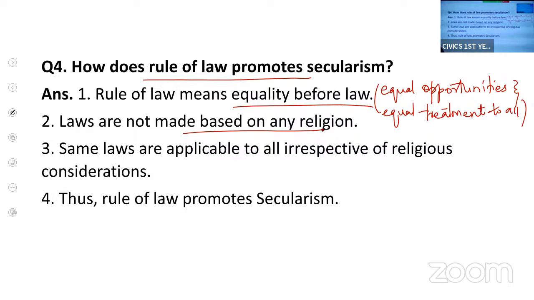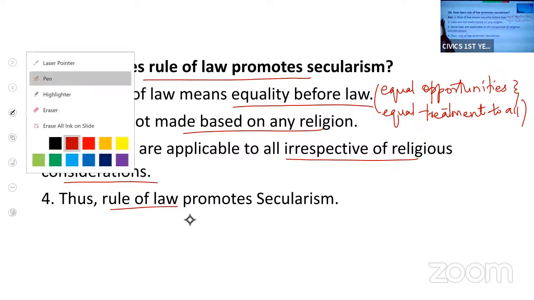Same laws are applicable to all, irrespective of their religious belief. In a secular state, irrespective of the religion, the people have to follow the same laws. That is why we say that rule of law promotes secularism. I hope I'm clear with this.